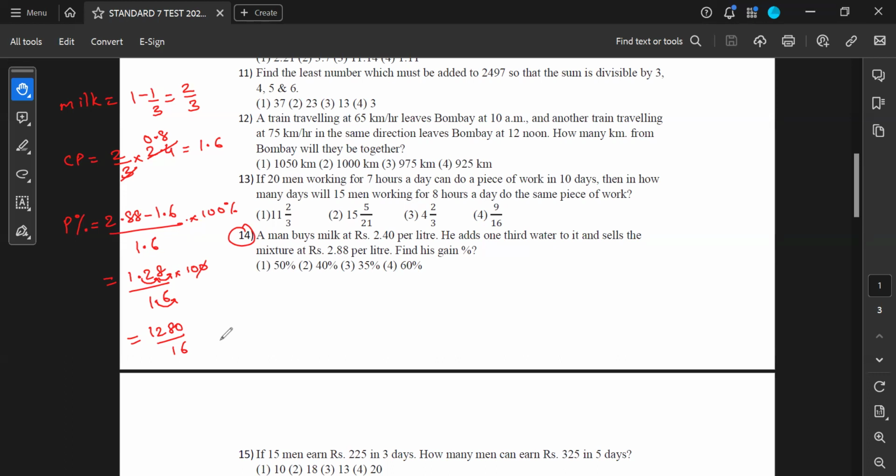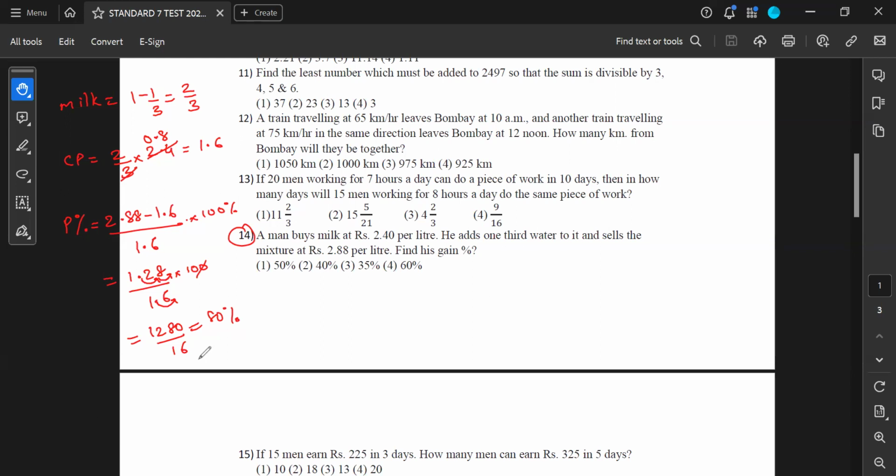So this answer should have been 80% actually. Sir, I think the method you're solving is wrong, because I solved it through another method and I got the answer 60%, option 4. You might have taken 2.4 in the denominator, right? Sir, actually, I did not subtract the milk.